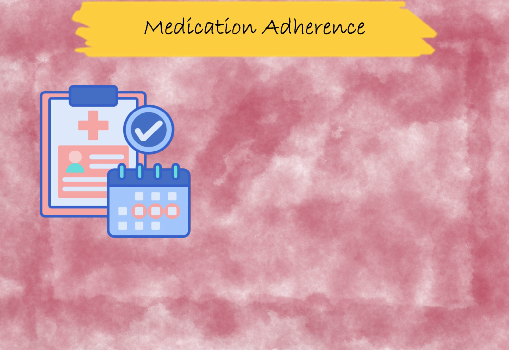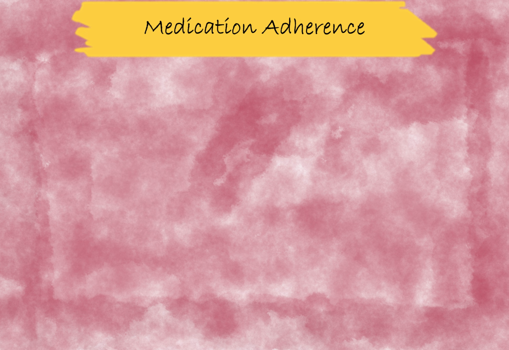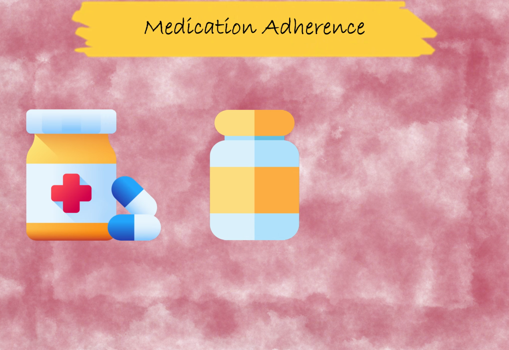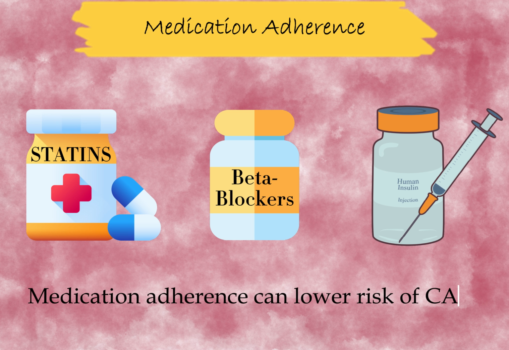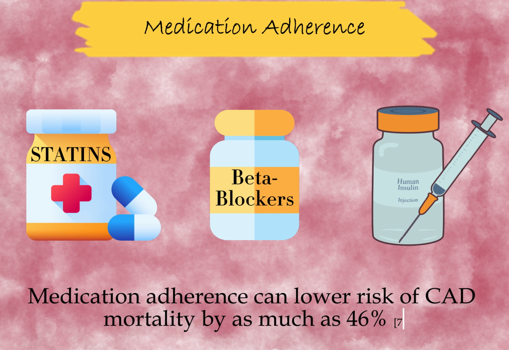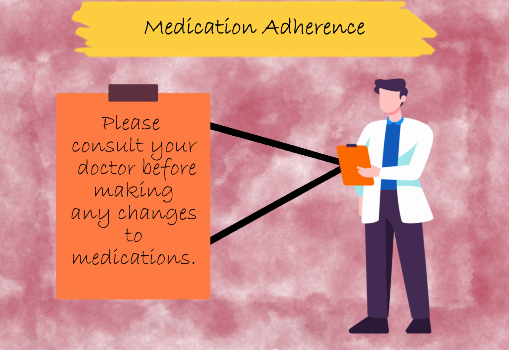Lastly, adherence to prescribed medication is important in both managing the risk of CAD as well as the risk of adverse outcomes after someone has already been diagnosed with CAD. These can include medications to manage risk factors mentioned in Part 2 of this series, such as statins to manage cholesterol levels, beta blockers to lower blood pressure, or insulin to help manage one's diabetes. Good adherence to medications can both limit risk of developing CAD as well as lower risk of mortality after CAD diagnosis by as much as 46%. Please consult with your doctor before starting or changing any medications for CAD.